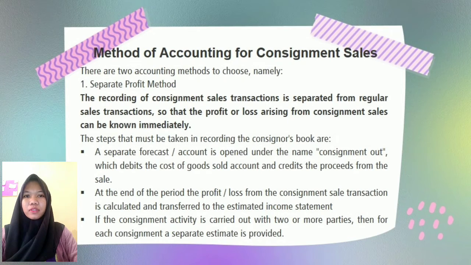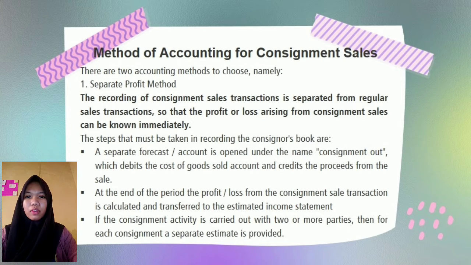Next, methods of accounting for consignment sales. There are two accounting methods to choose from. The first is the separate profit method. The recording of consignment sales transactions is separated from regular sales transactions, so that the profit or loss arising from consignment sales can be known immediately.